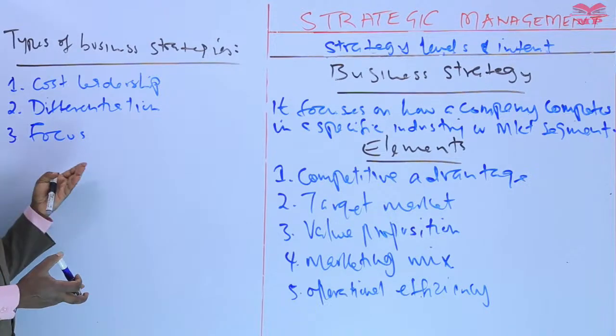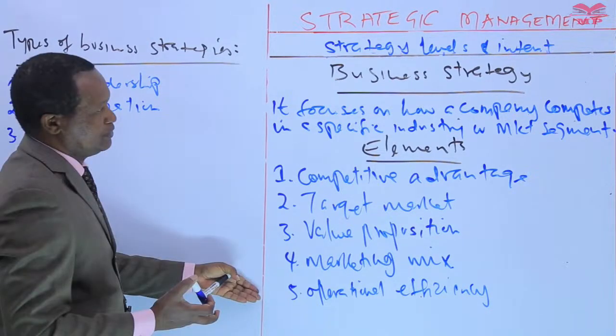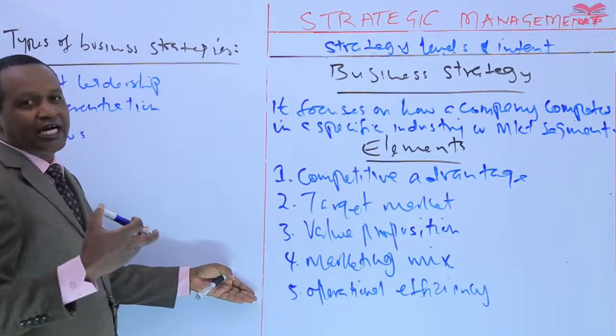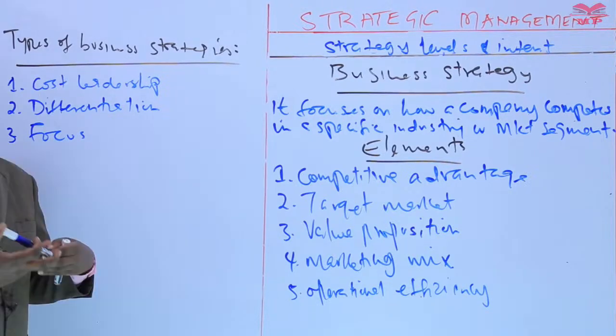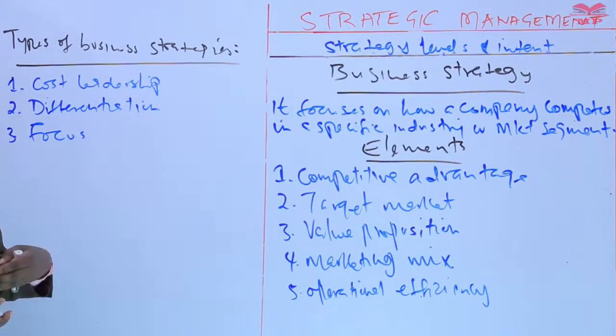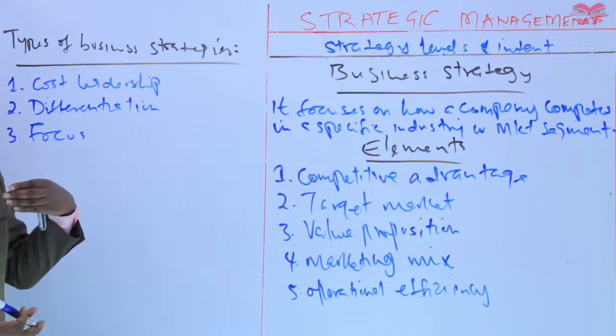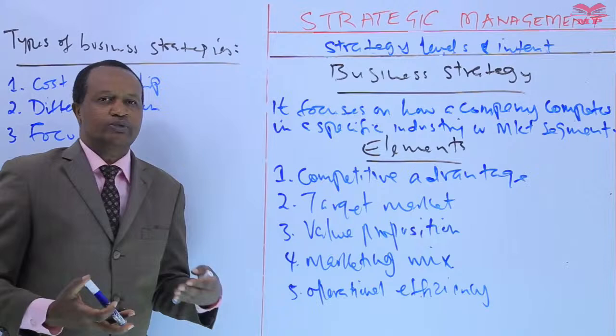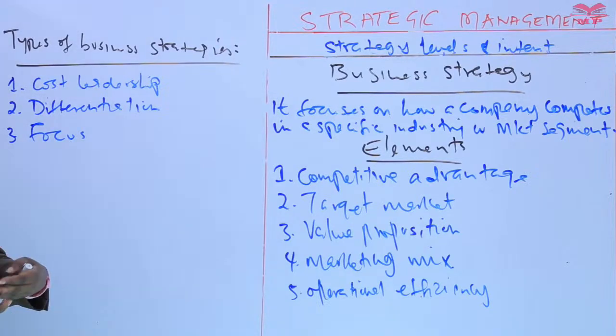We've identified 5 elements of a business strategy. And candidates, the ultimate intent of business strategy is to achieve superior performance and superior profitability within a specific market segment.